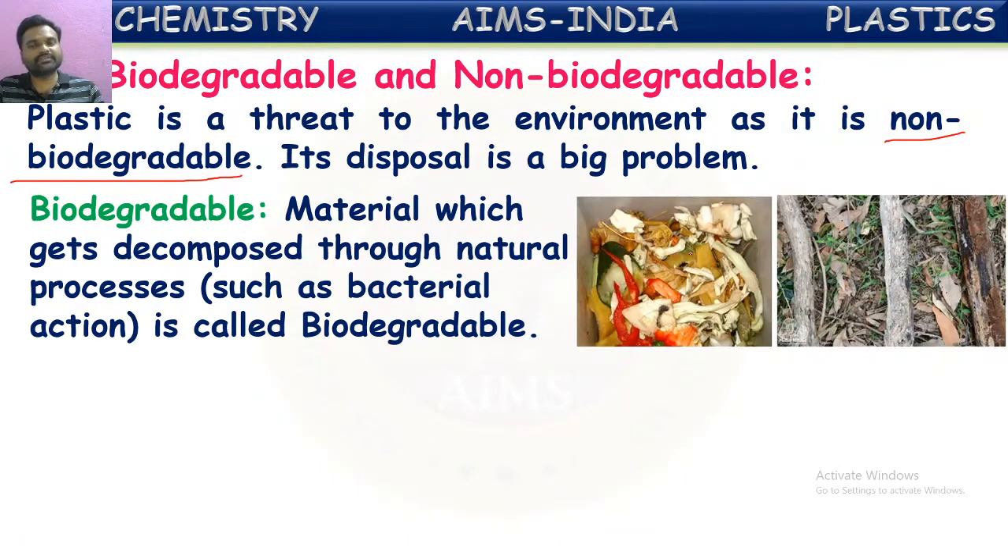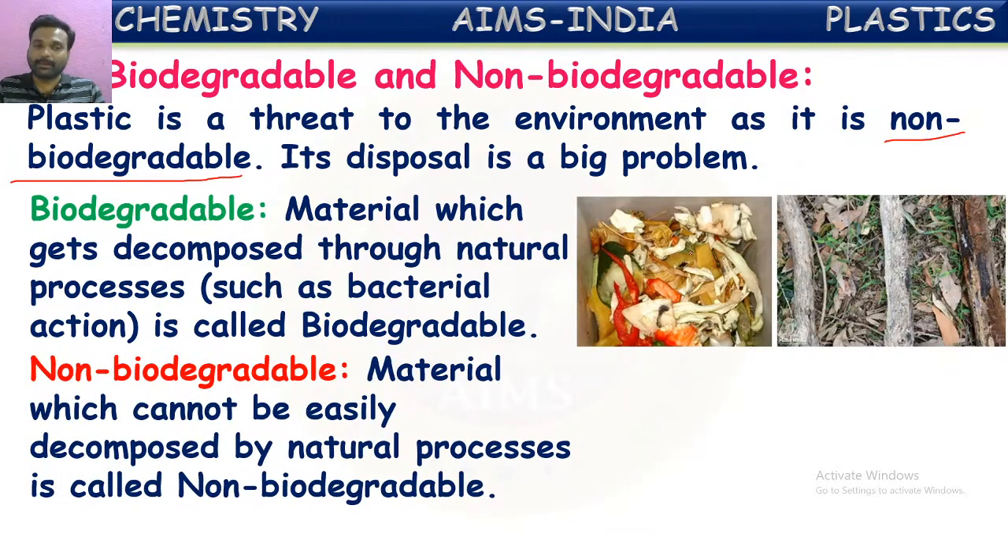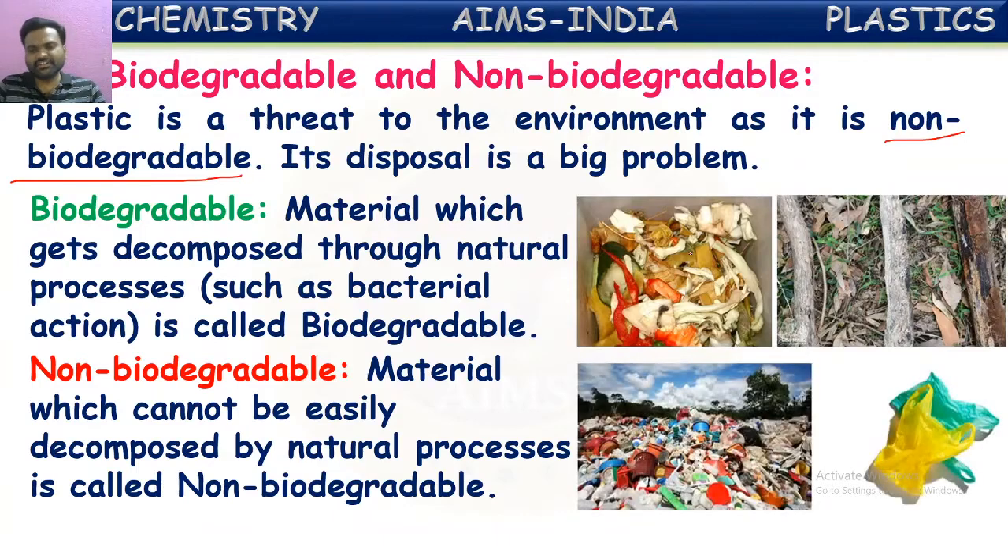There are certain substances which won't be decomposed. Materials which cannot be easily decomposed by natural process are called non-biodegradable substances. Certain substances, even after a few years, won't decompose easily by the natural process. These are called non-biodegradable substances. Here are certain examples, mostly plastic objects and plastic tools.